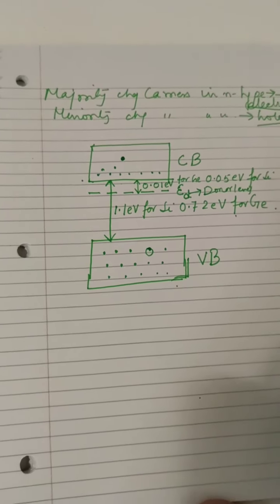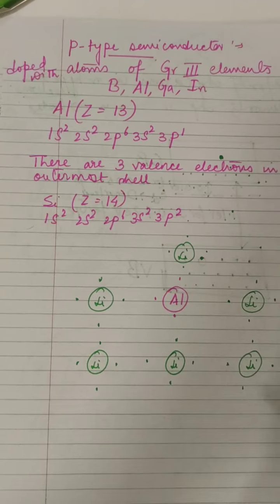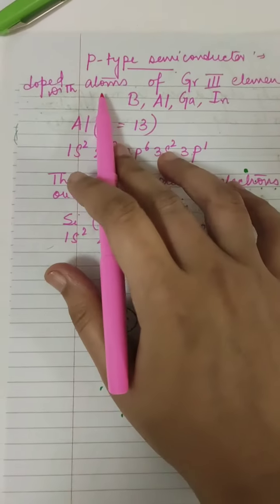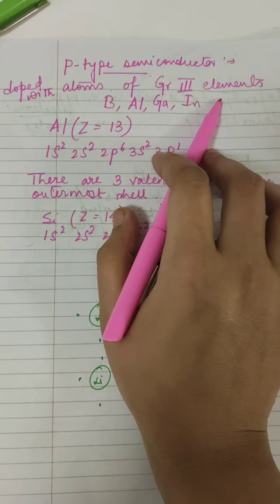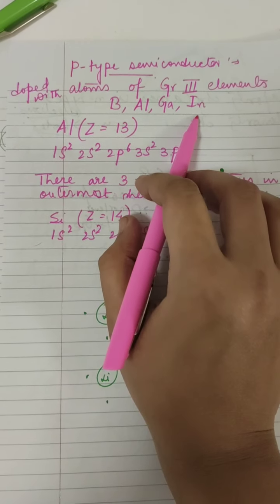Now P-type. Next we'll do P-type. Let us begin with P-type semiconductor. P-type semiconductors are those extrinsic semiconductors which are doped with atoms of group 3 elements, like boron, aluminium, gallium, indium.